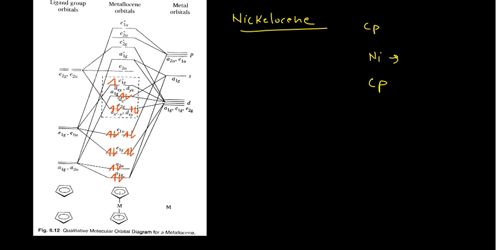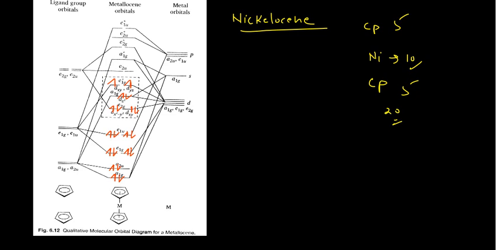So this will give you how many electrons? Your nickel actually will give you the 10 electrons, 5 from here, 5 from here. So it's a 20 electron system. Now you have to put the 20 electrons in it. So for 20 electrons, you can put 1 electron here in the doubly degenerate set.